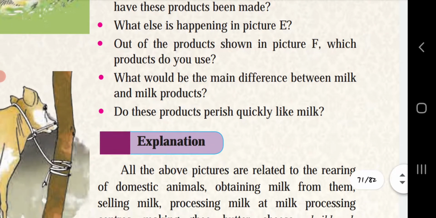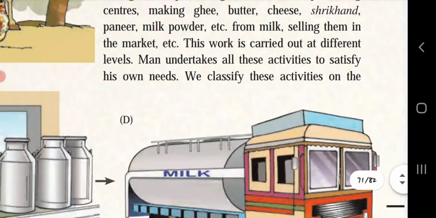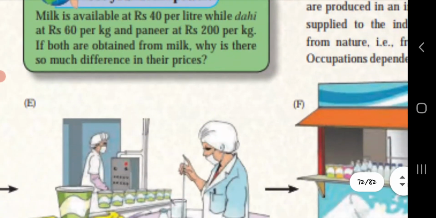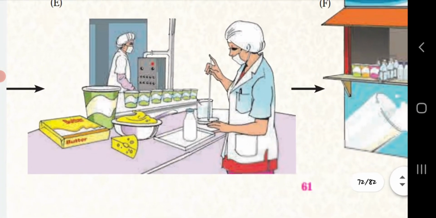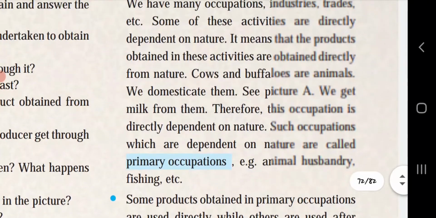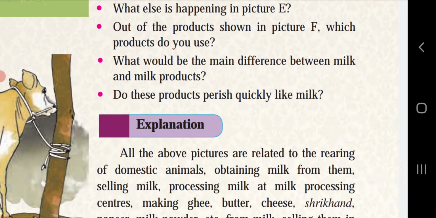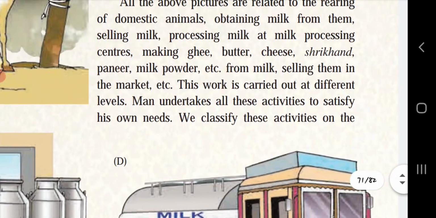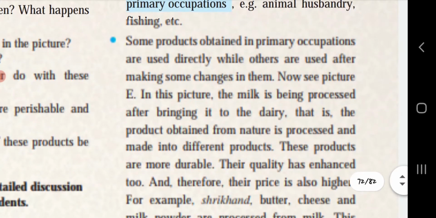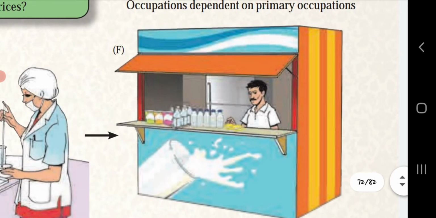What else is happening in picture E? Just as we had seen in picture E, a technician is checking the quality of milk. Out of the products shown in picture F, which products do you use? Let's see what is the picture F. This is the picture F. We can see here butter, ghee, cheese, paneer, Shrikhand, milk powder, etc. is shown in this picture.